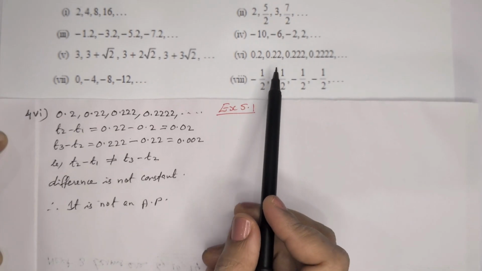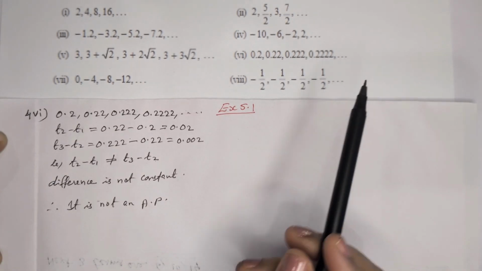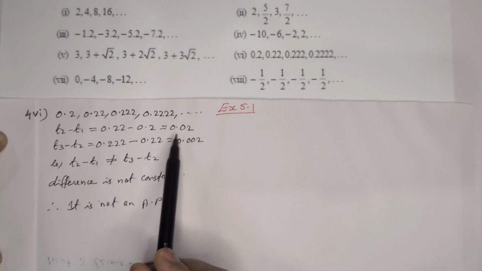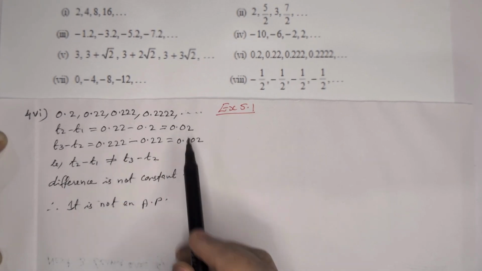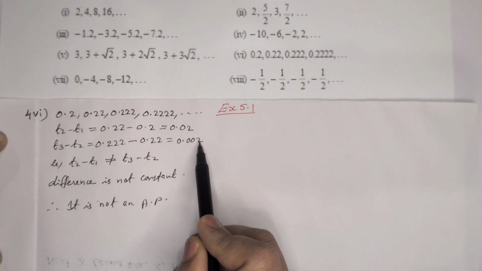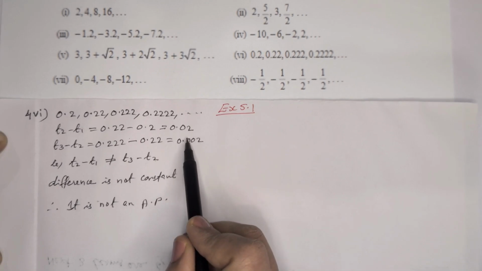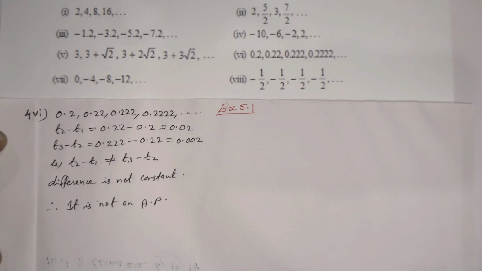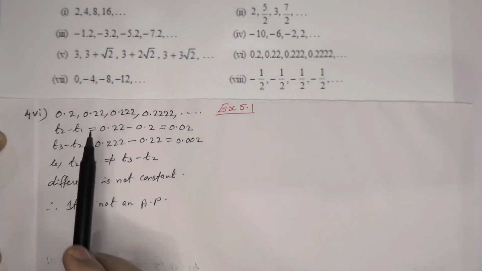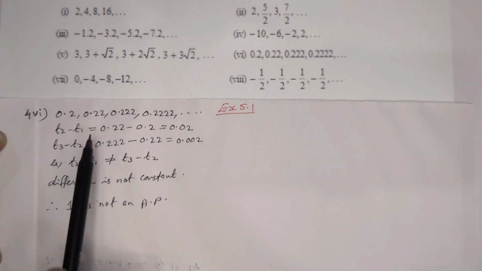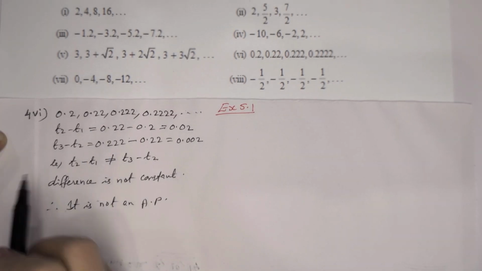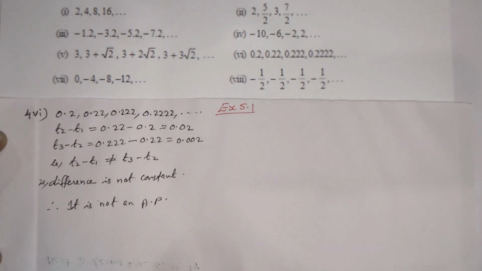Sixth one, 0.2, 0.22, 0.222, etc. So second term minus first term, we are getting 0.02. T3 minus T2, here we are getting 0.002. These two are not same. So we can write T2 minus T1 not equal to T3 minus T2. So the difference between the first 2 terms is not same as the difference between the third and second term. So the difference is not constant, therefore it is not an AP.